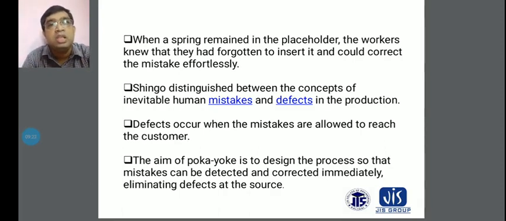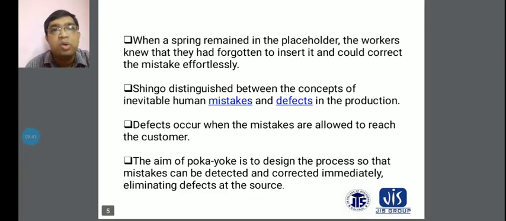And you always have to note that these products will be shipped to your markets and dispatched from the production hub. Then this becomes your responsibility. You are not curing your defects, and these defects come up during these procedures. That means these mistakes are allowed to reach the customers.